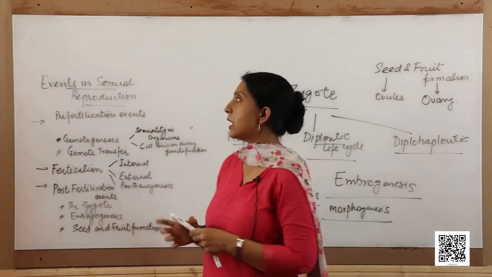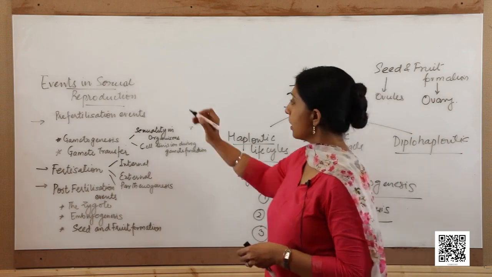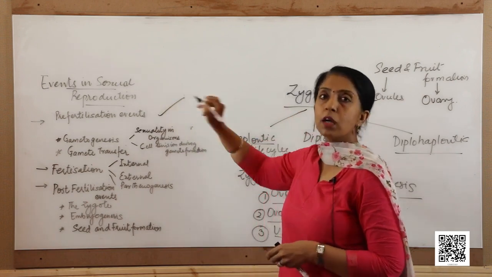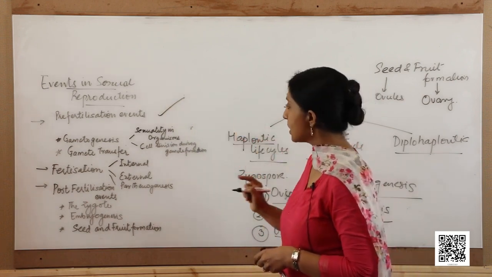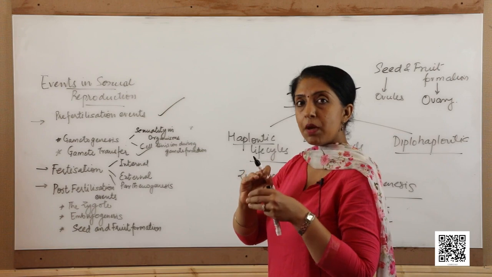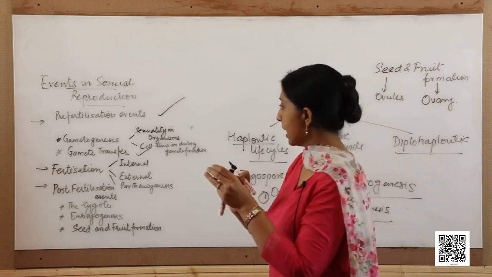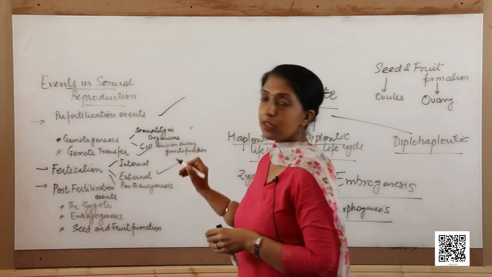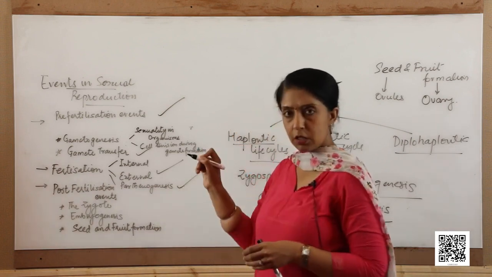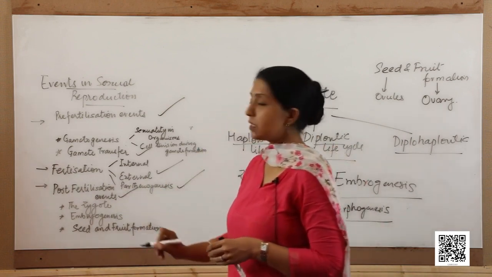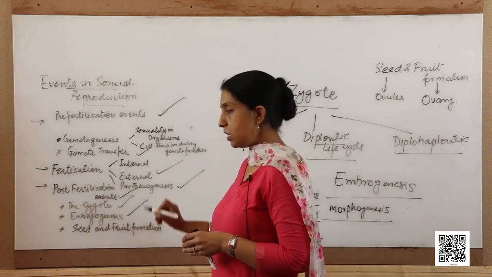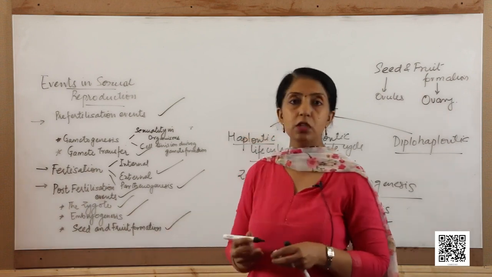And before we leave, let us see the various things that we have discussed today. We have understood what the pre-fertilization events are, how gamete formation takes place, what the different types of gametes are, how the gametes are transferred from the male parent to the female parent, and how fertilization is facilitated. The different types of fertilization we saw, internal and external. We discussed a bit about parthenogenesis, and the post-fertilization events, which include the formation of the zygote, how the embryo develops in an individual, and how the seed and fruit formation takes place.